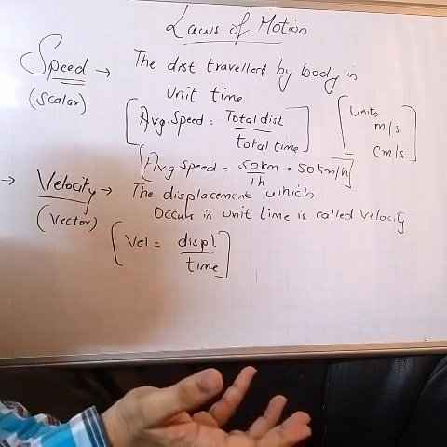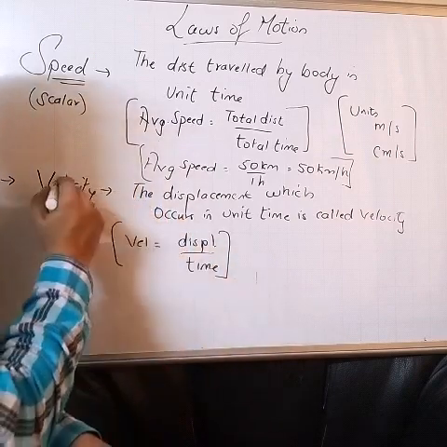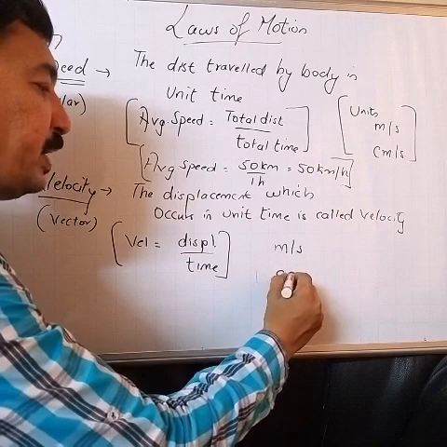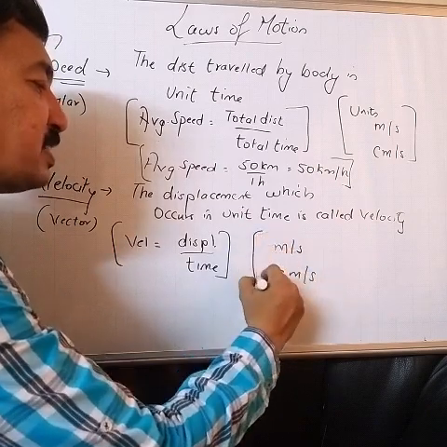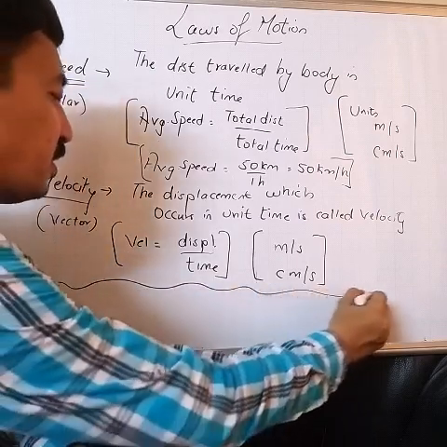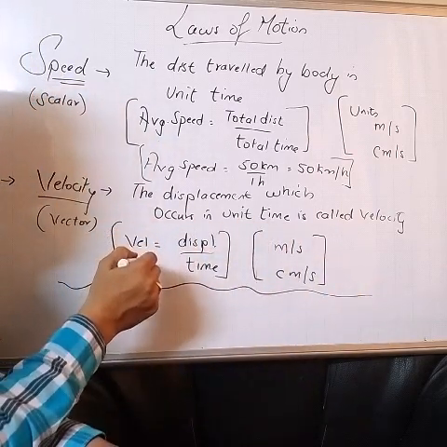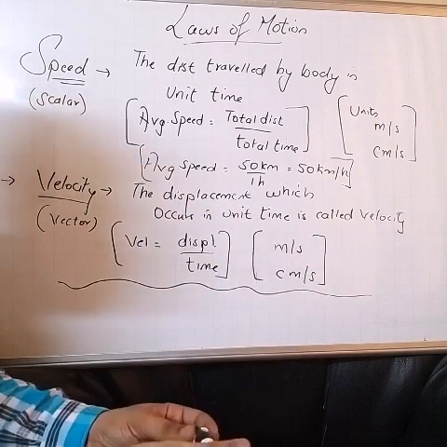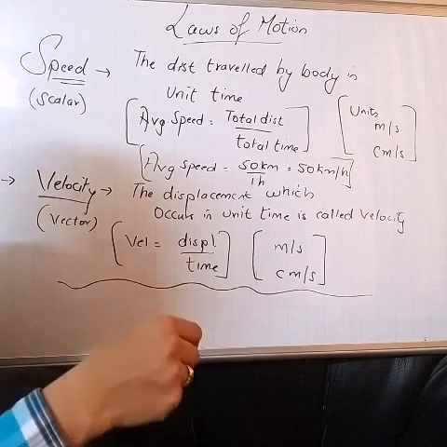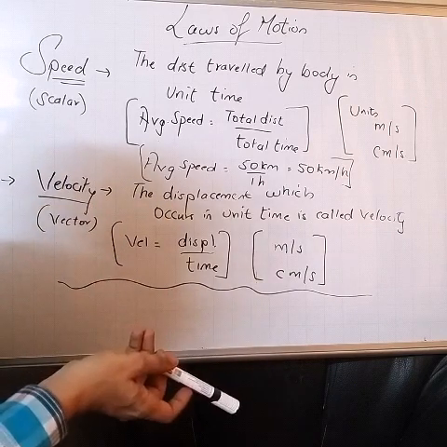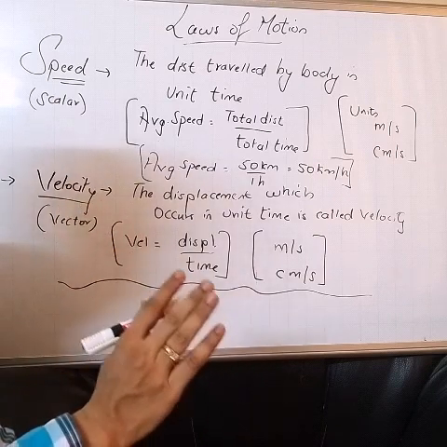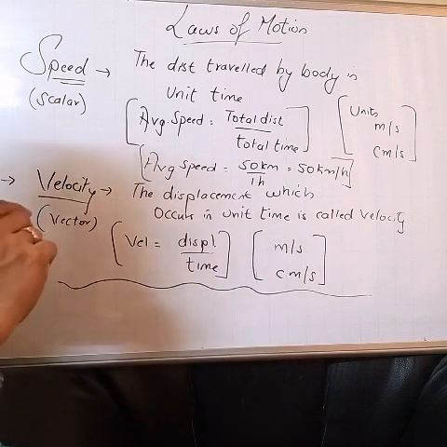So simple. Okay, units of both speed and velocity are same, meter per second in SI system and centimeter per second. So this is the definition, formula and units of velocity. Okay, understood the difference between speed and velocity? Speed is scalar, velocity is vector. Rest all things are exactly the same.